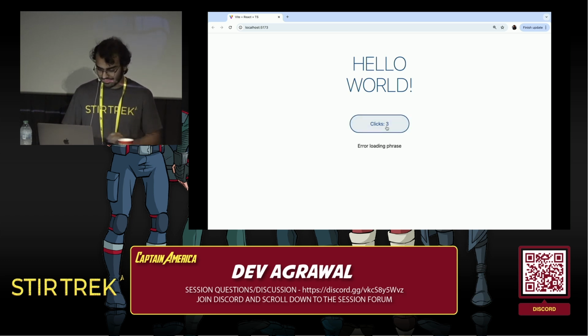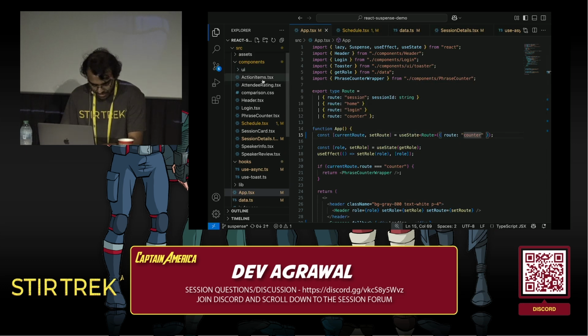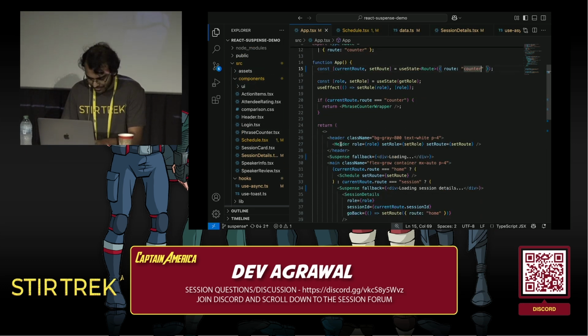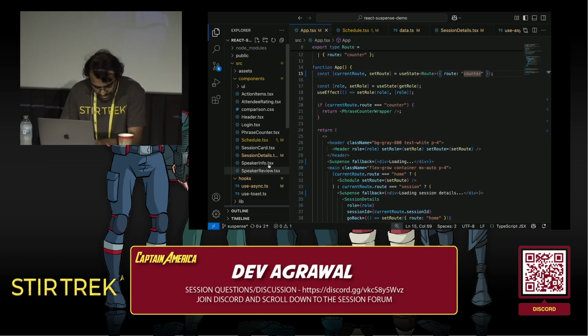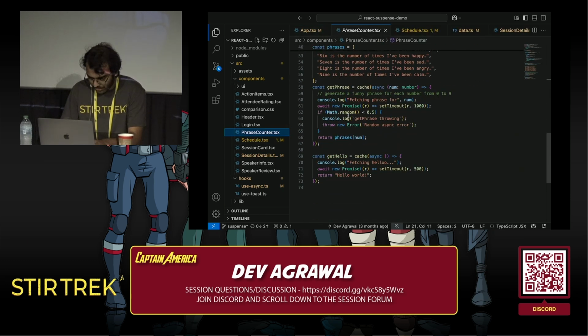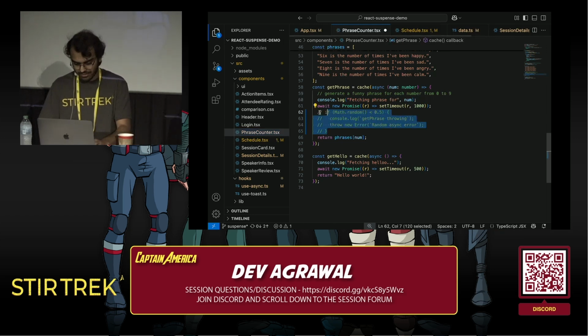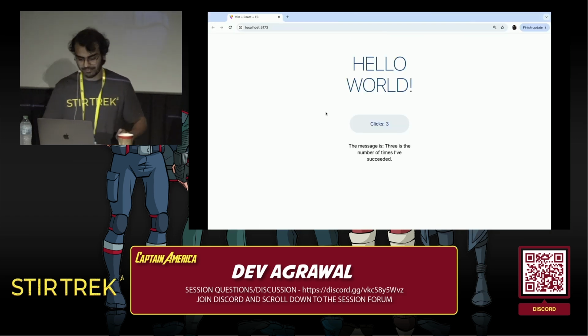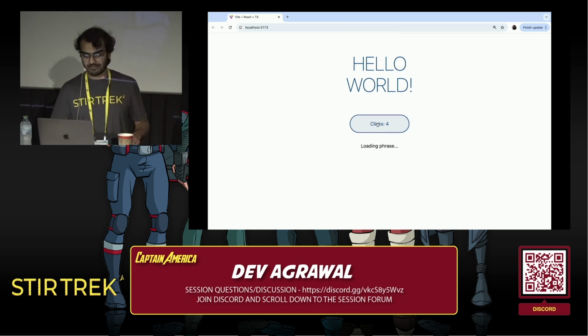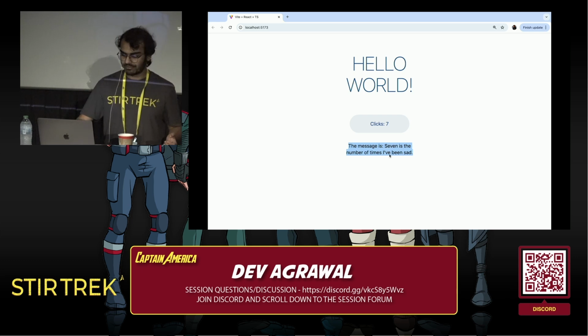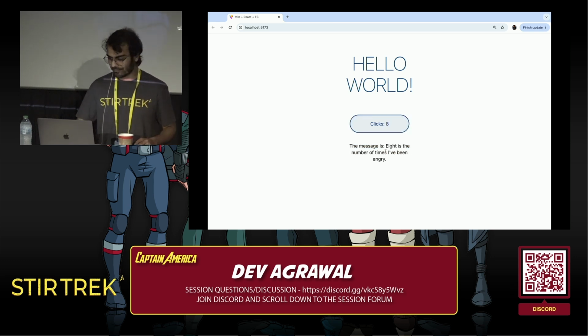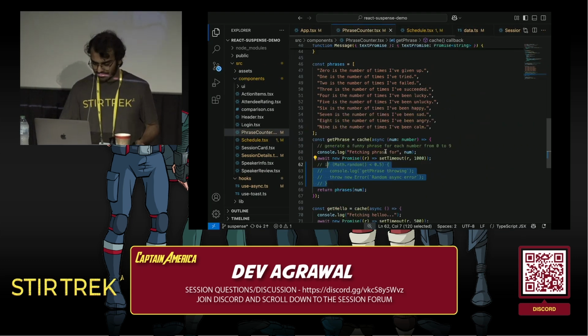If I click on this, let me make sure this also doesn't keep erroring all the time. Where is my counter? Oh, here we go. Once again, I'm randomly throwing some errors here. Let's not do that for a bit. So we have a counter here. Every time I click it, it loads a new phrase for the number on the counter. I can click it a few times, and we see that while this message is being loaded, we show this loading state here. It's pretty simple. How do we do that?